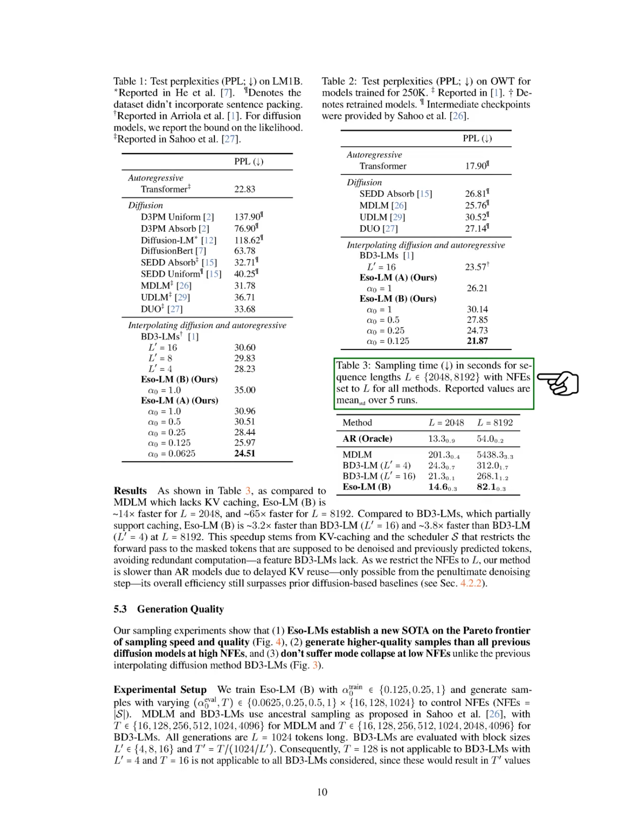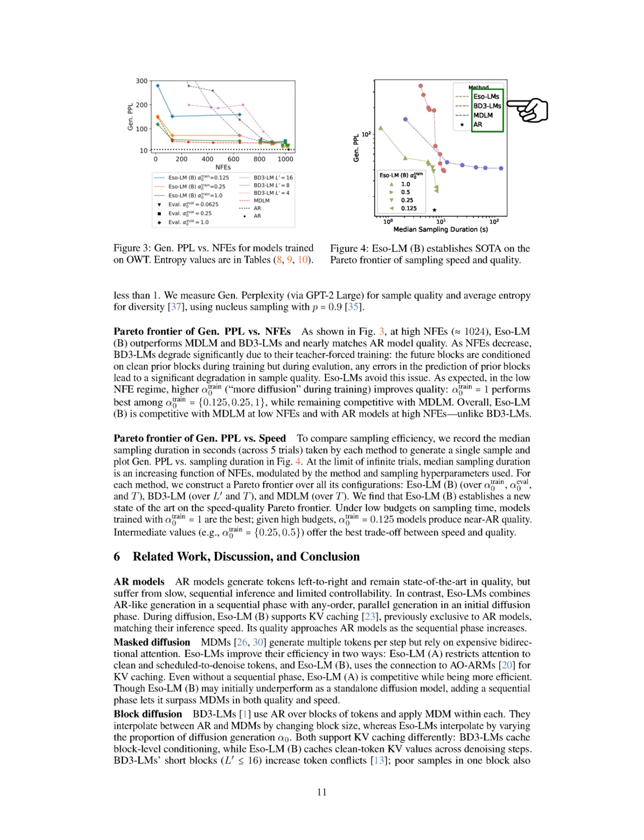Section: Pareto Frontier of General PPL versus NFEs. In this section, we examine the Pareto frontier of general perplexity versus the number of forward evaluations, NFEs. As illustrated in the figure, at high NFEs, Eso-LM-B outperforms both MDLM and BD3-LMs, coming close to the quality of autoregressive AR models.